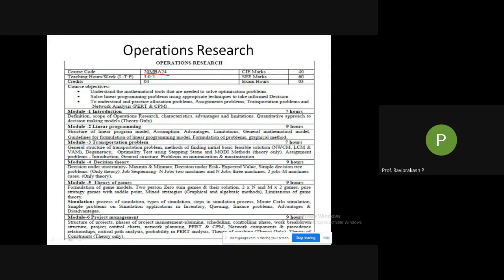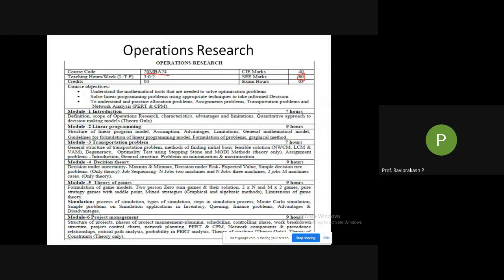Then, don't worry about all those things. You already know CIE marks is 40, SEE is 60, and the exam duration at the end is 3 hours for 100 marks, and it is scaled down to 60 marks. So your internals plus externals will give you 100 marks. So this all is there.